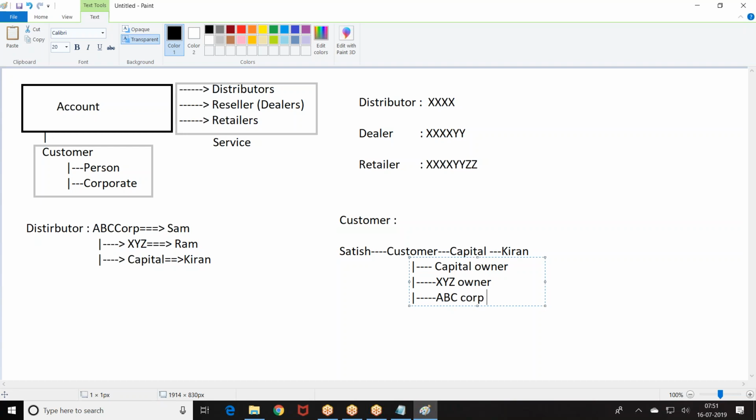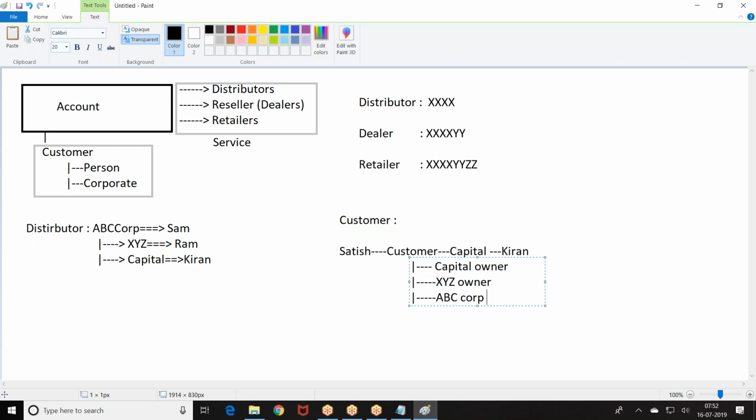When a retailer creates a customer, that means he sold a particular product to the customer. That should be visible to your dealer and to your distributor: the owner of the dealer and the owner of the distributor. The owner of the dealer means a manager from your company. Who is the owner of the dealer? One of the BDMs is the owner.